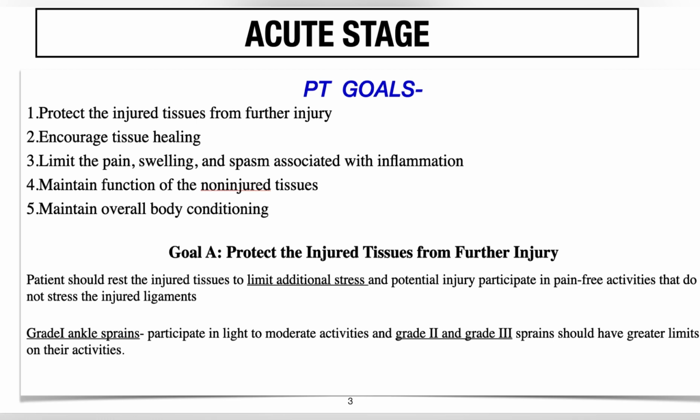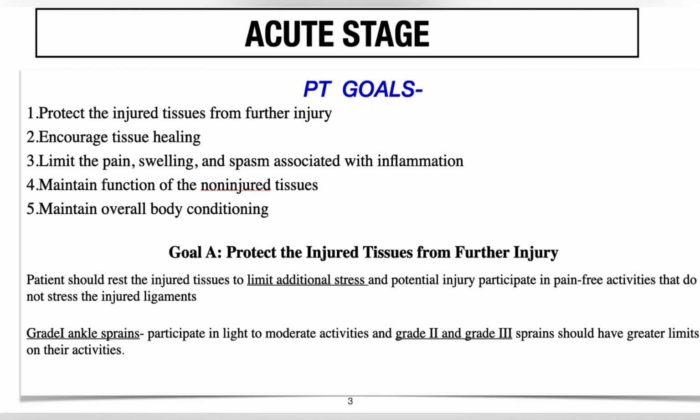So basically there are three stages. First is acute stage, second is subacute stage, and third is chronic stage, which is also known as maturation stage. So what will be the goal of a physiotherapist in acute stage? First of all, we have to protect that injured tissue from further injury, because of course if he will continue all his activities, then there will be additional stress on that joint, and further injuries. So we will prescribe that patient proper rest so that he can recover from that injury.